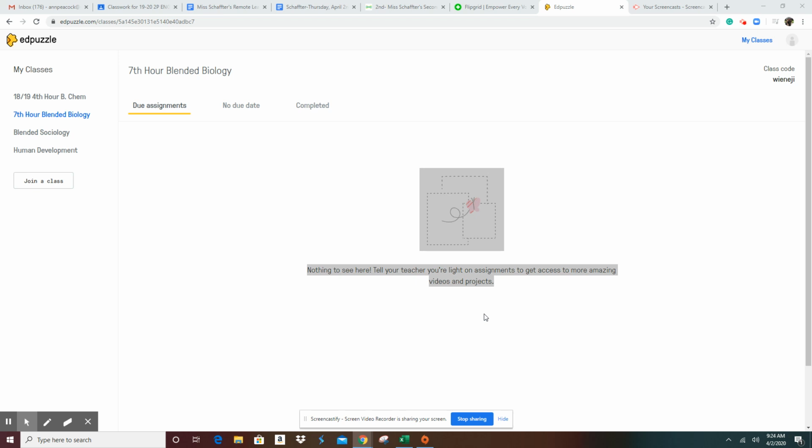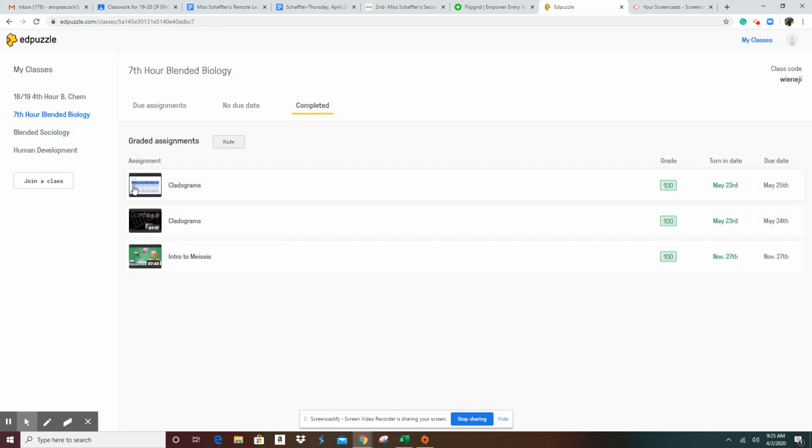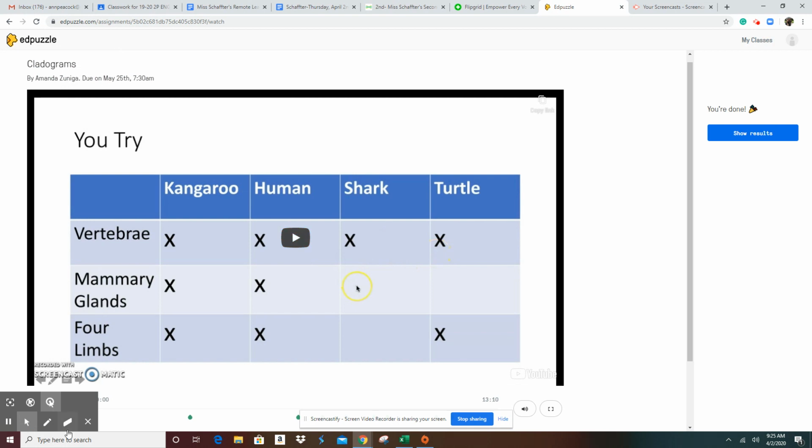Okay, the first thing you are going to do today is log into EdPuzzle, go into our class, and look at completed assignments. If they're not showing up, if it's all hazy like this, you have to write show all three, and they must be graded to get any feedback. So you show them, you click on theme or literary devices.